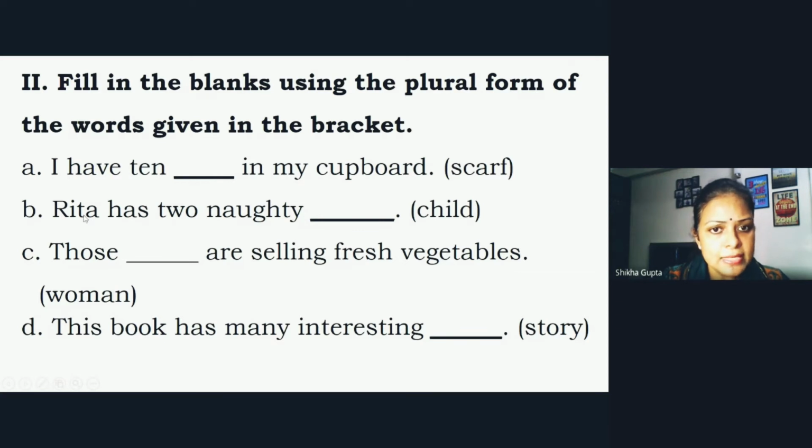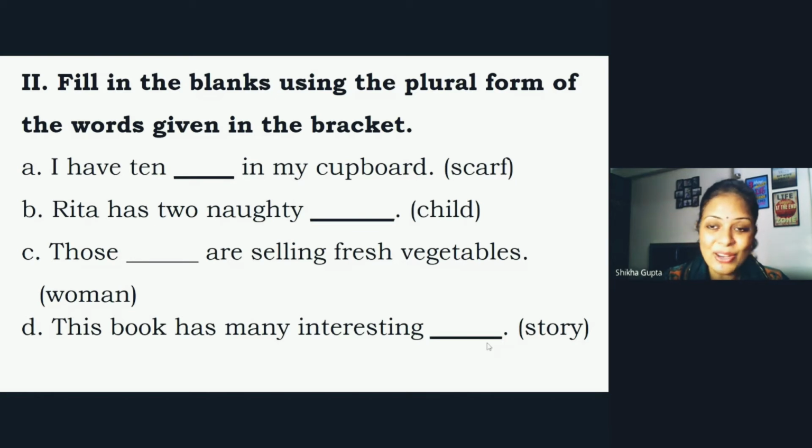Second is Rita has two naughty dash. Child is written in the bracket. So you have to write the plural of child. Now C sentence, those dash are selling fresh vegetables. And in the bracket it is woman. So you will write the plural of woman. D sentence, this book has many interesting dash, and in the bracket it is written story. So you will write the plural of story. Now let us see the answers.